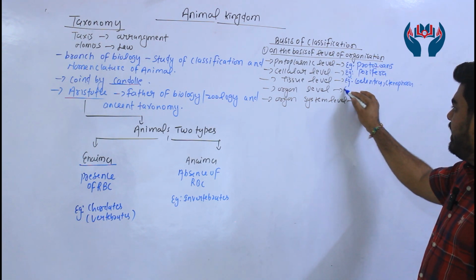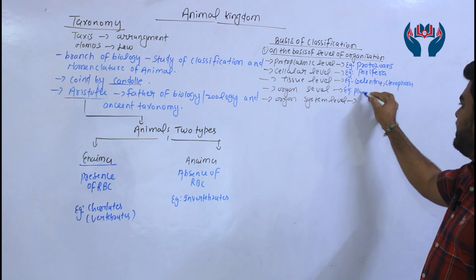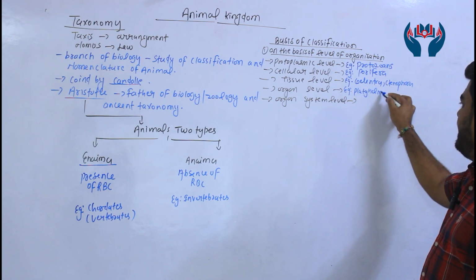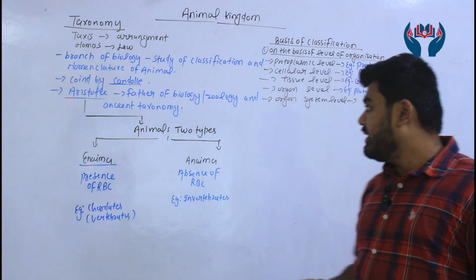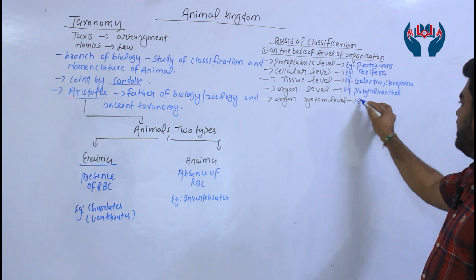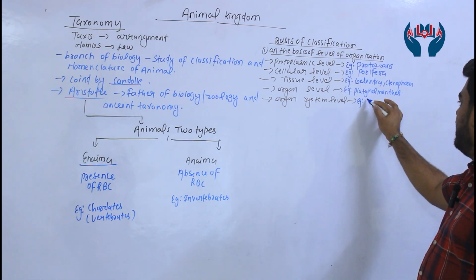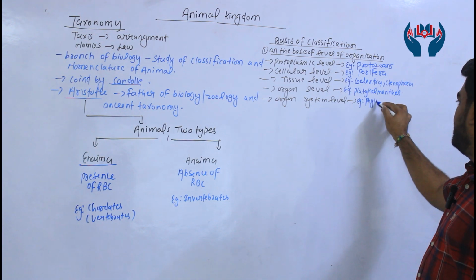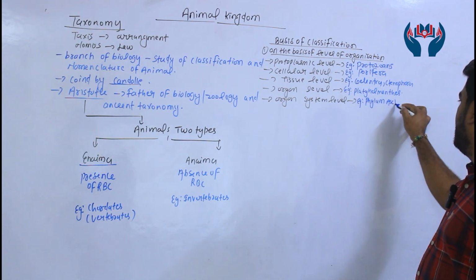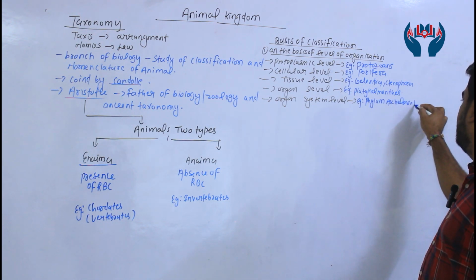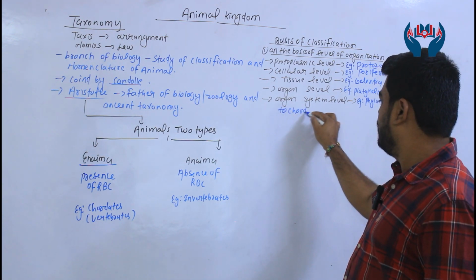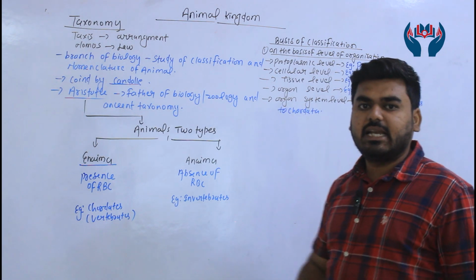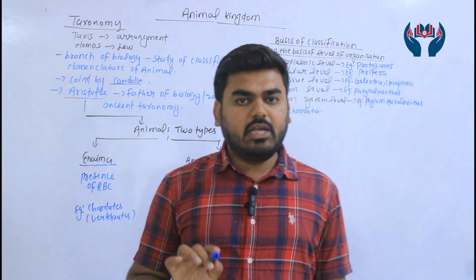Organ level of organization: phylum Platyhelminthes and some other higher phyla. And organ system level of organization starts from phylum Aschelminthes to Chordata, right? So it's the level of organization, clear or not, right?